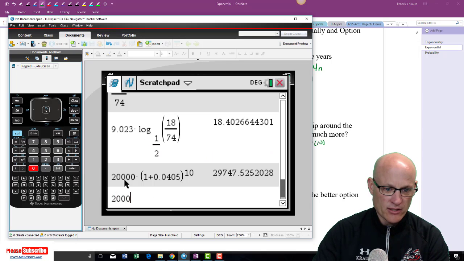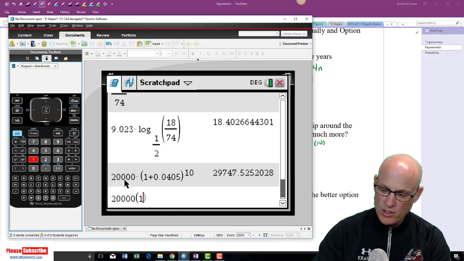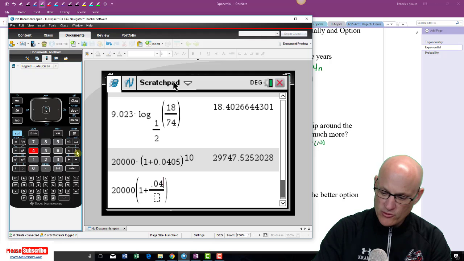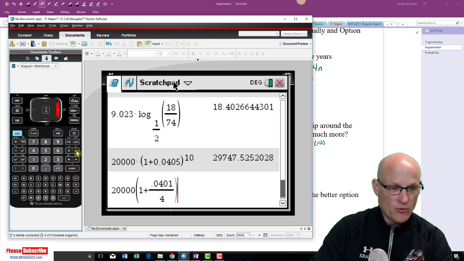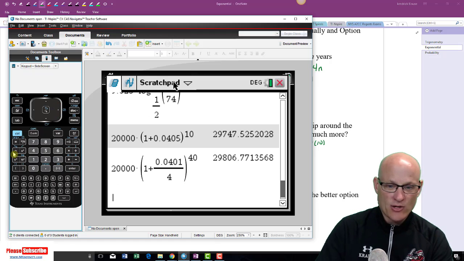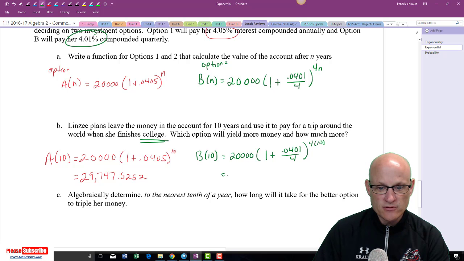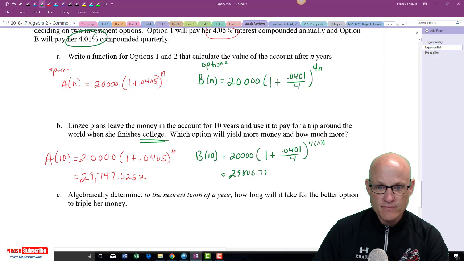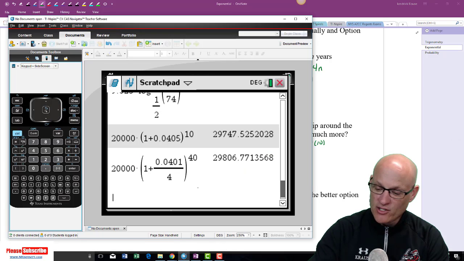So $20,000, parentheses, 1 plus 0.0401 over 4, raised to, I assume you guys can do 4 times 10 and make it 40. $29,806.7713. Now, clearly this is the better choice. It's slightly higher. So we're going to take that.